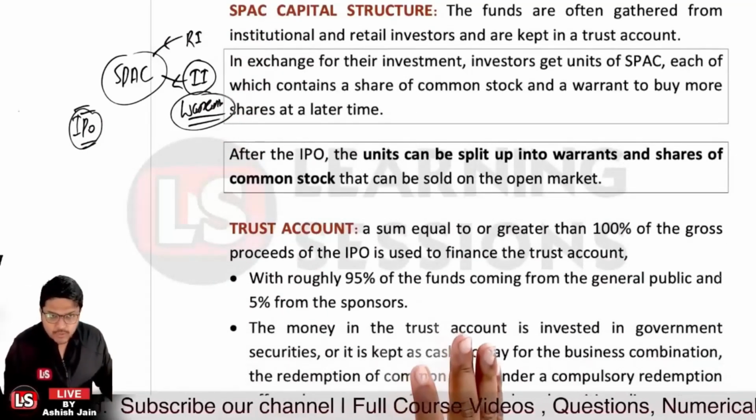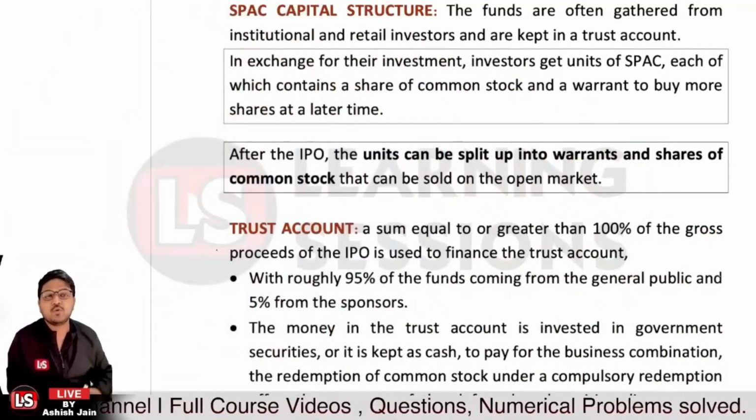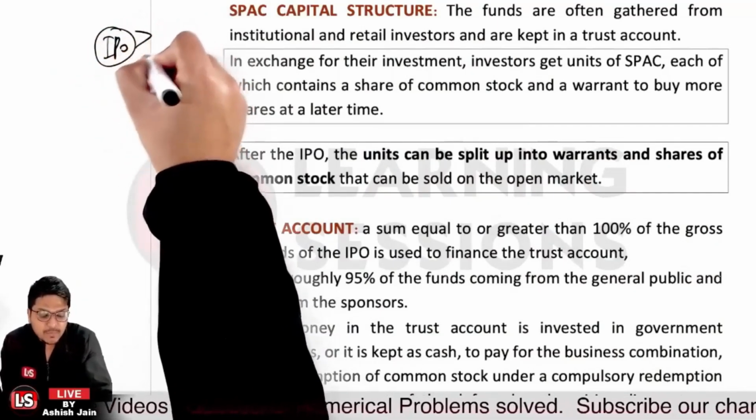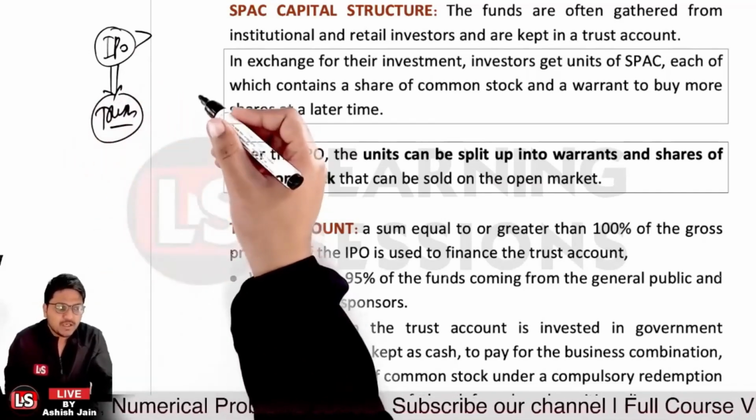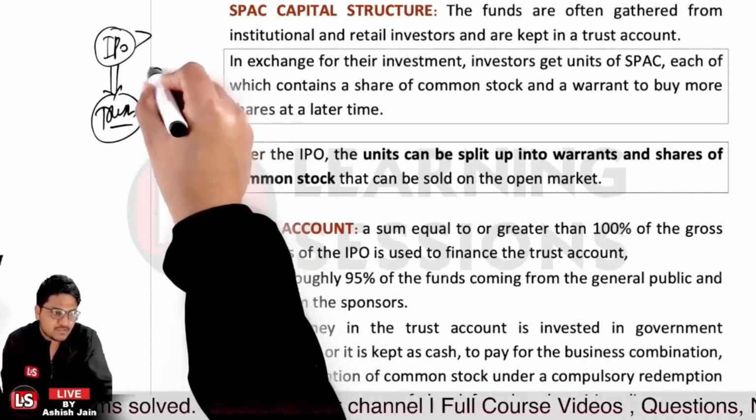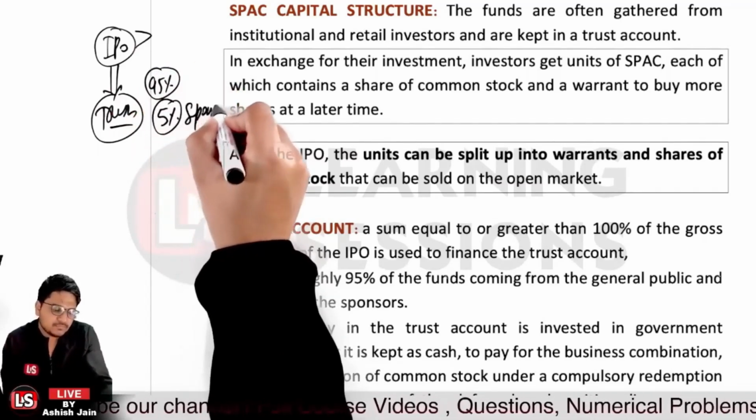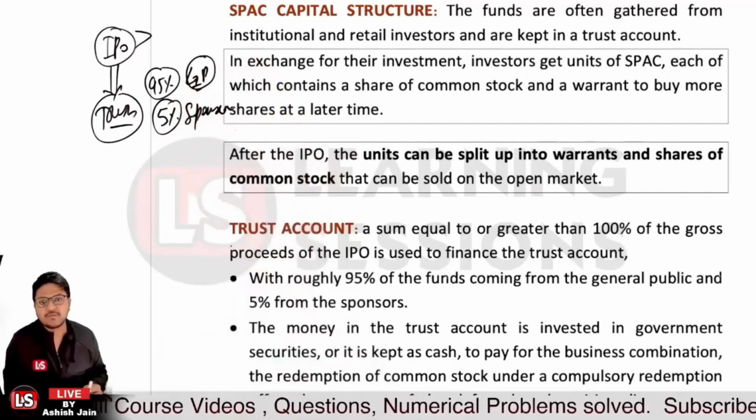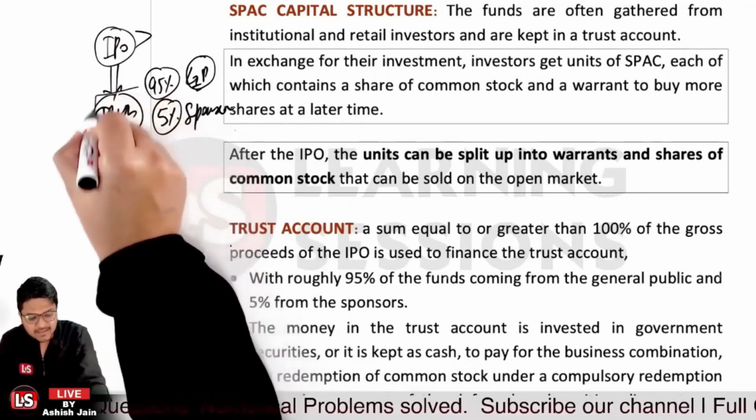Now after that, it's related to the trust account. As I've told you, a sum equal to or greater than 100% of the proceeds received through the IPO is to be placed where? That is to be placed in the trust account. Now, roughly 95% of the funds are coming from the general public, and 5% of the funds will be coming from the sponsors. And the money in the trust account can be kept as it is, or